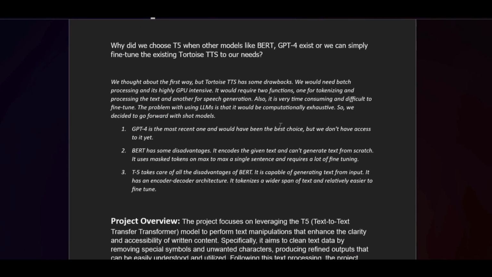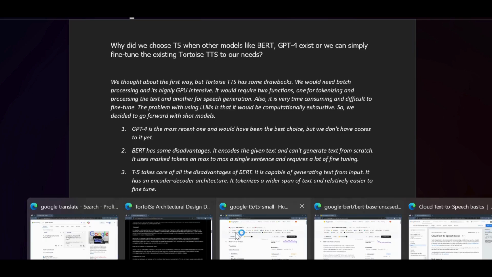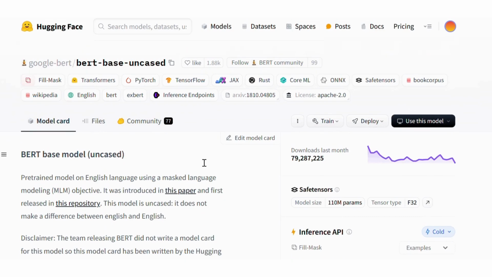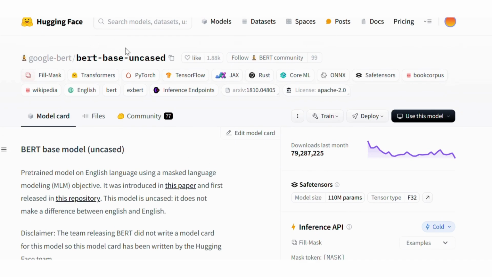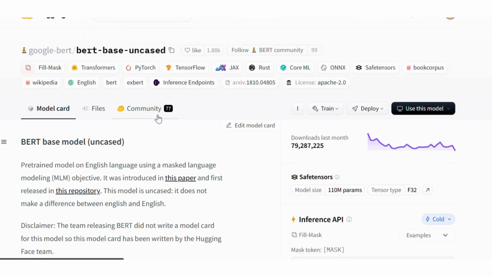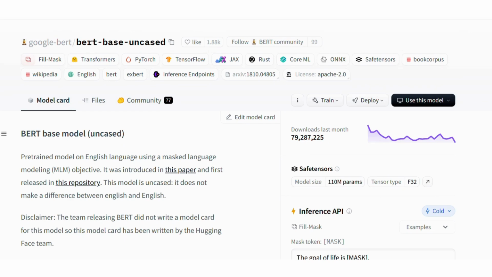Secondly, we could also use BERT, but it also has some disadvantages. Talking about the disadvantages of BERT, here, this is the Hugging Face platform where we can search for any model.